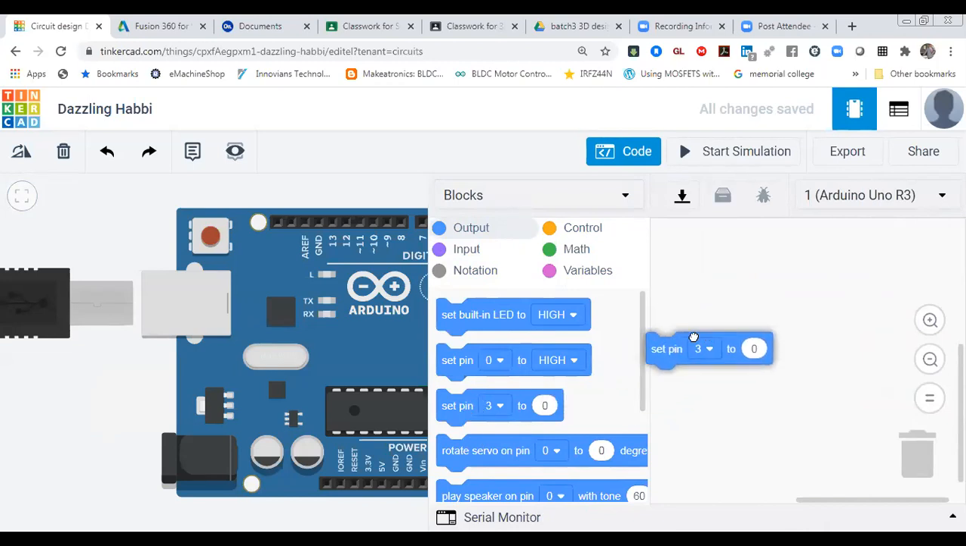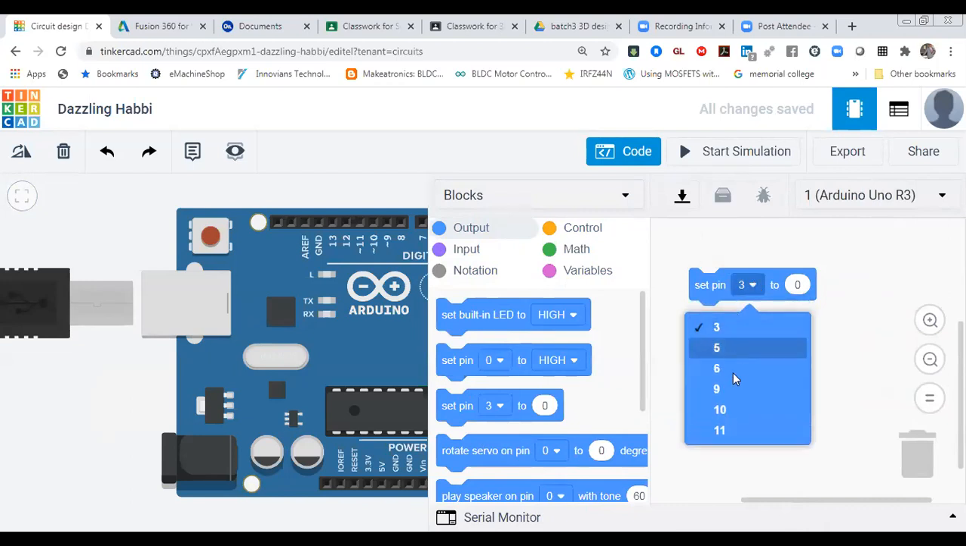Third block is for analog output. That is for PWM pin. So over there only you will find PWM pins, not any other pins. So you can select any pins. So I'm going to select any 6 number pin. Any one pin you can select.